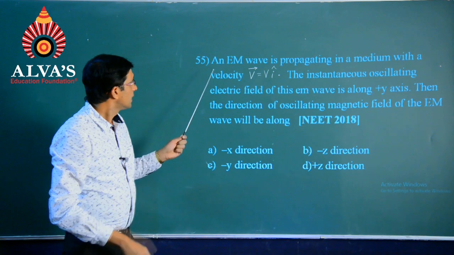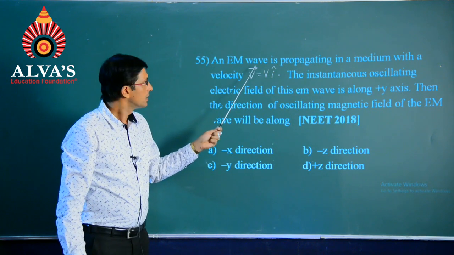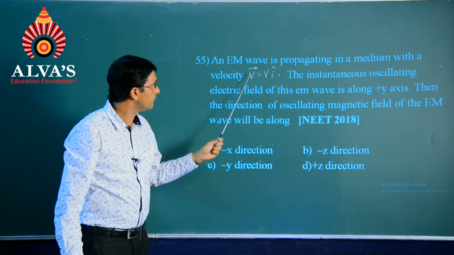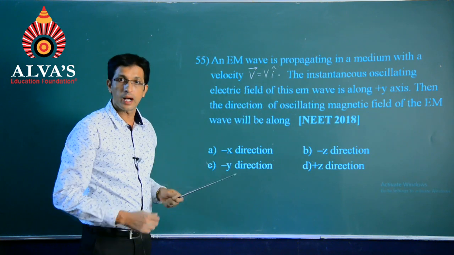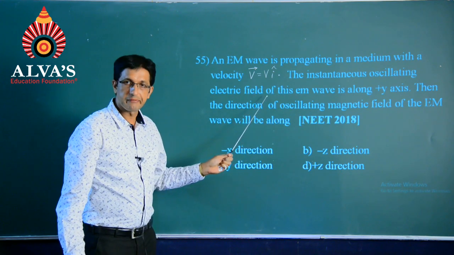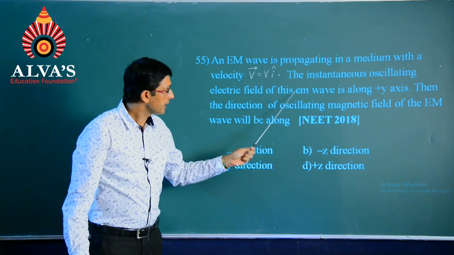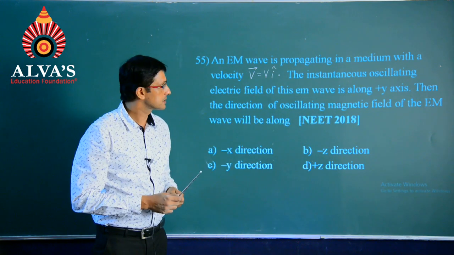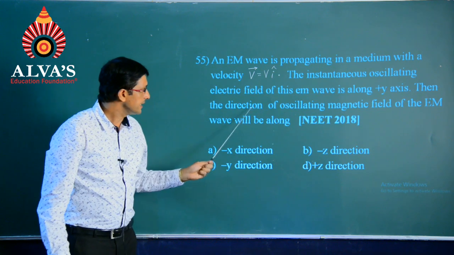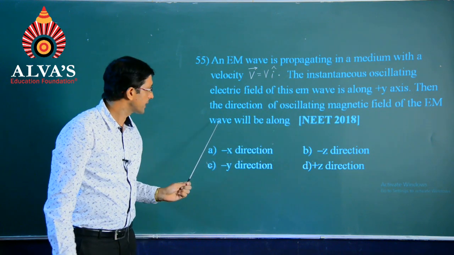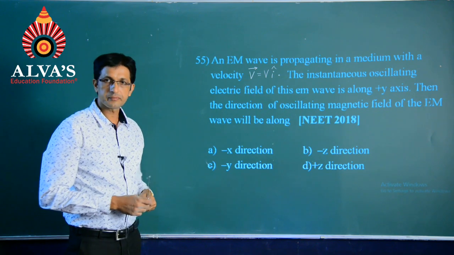Next question. An electromagnetic wave is propagating in a medium with a velocity vector v equals v into I cap. The instantaneous oscillating electric field of this electromagnetic wave is along the plus y axis. Then the direction of oscillating magnetic field of the electromagnetic wave will be along.